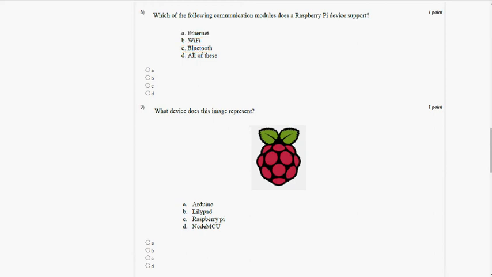So the answer I am going with is option D, but if you are confident that it is only option A, then please comment in the comment section with the correct proof so that we can sort that out and give our viewers a final answer. But I am going with option D, all of these, though it could also be option A. Either option A or option D could be the correct answer.